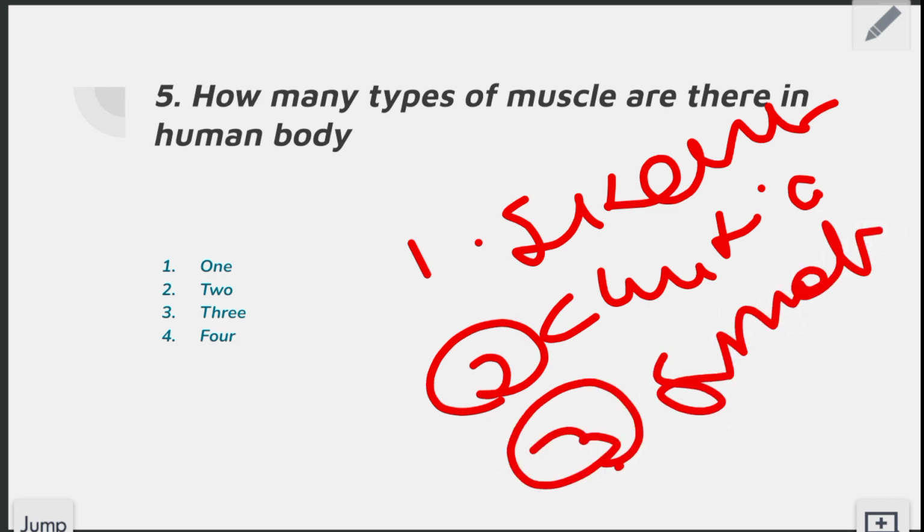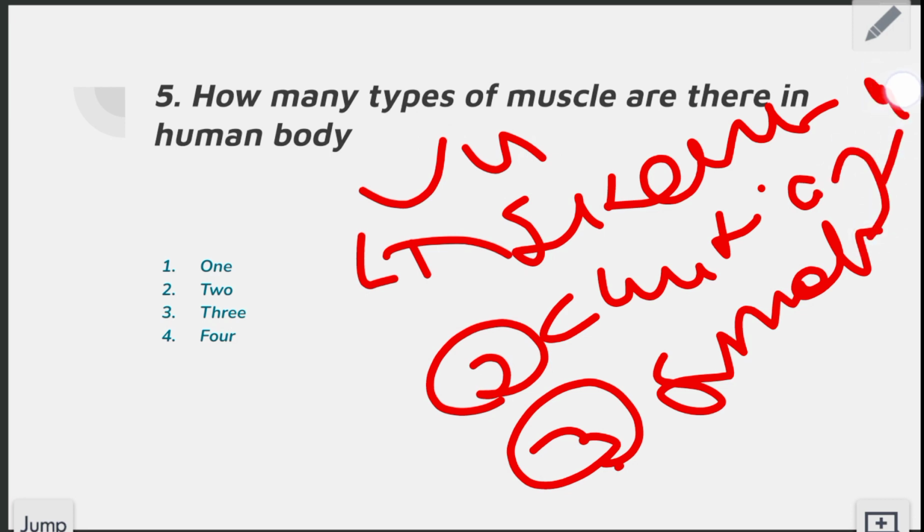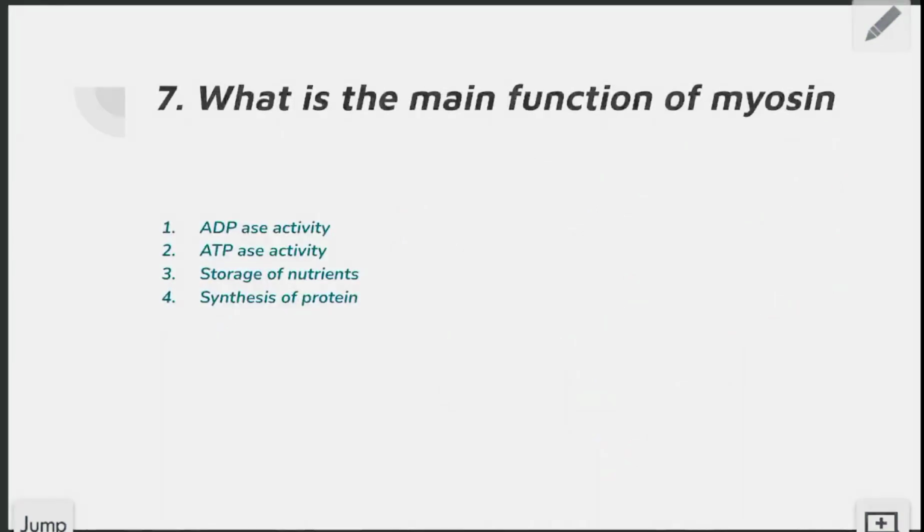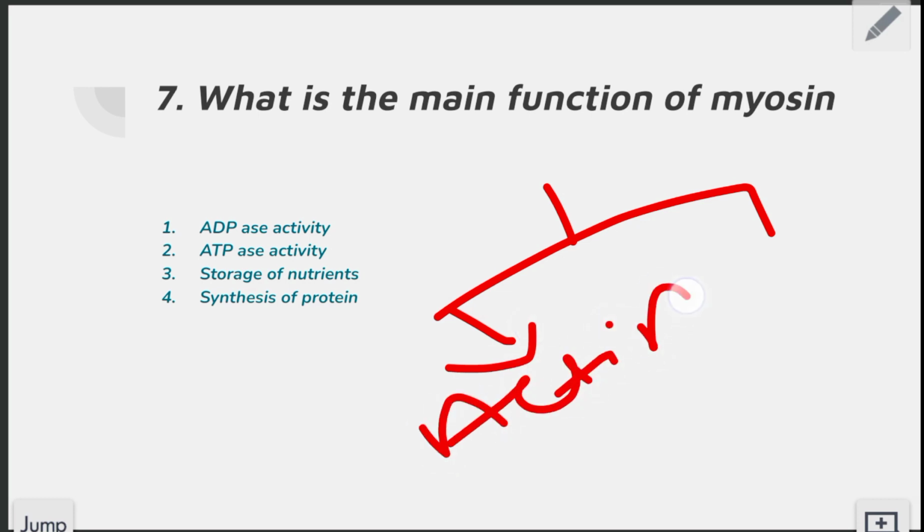Skeletal muscles are voluntary, and cardiac muscle and smooth muscle are involuntary muscles. Here the right answer of this question is three types of muscle found in our body. Next question is asking what is the main function of myosin? So what is myosin? Myosin is a contractile protein. There are two types of contractile protein found in our body. First one is actin and second one is myosin.